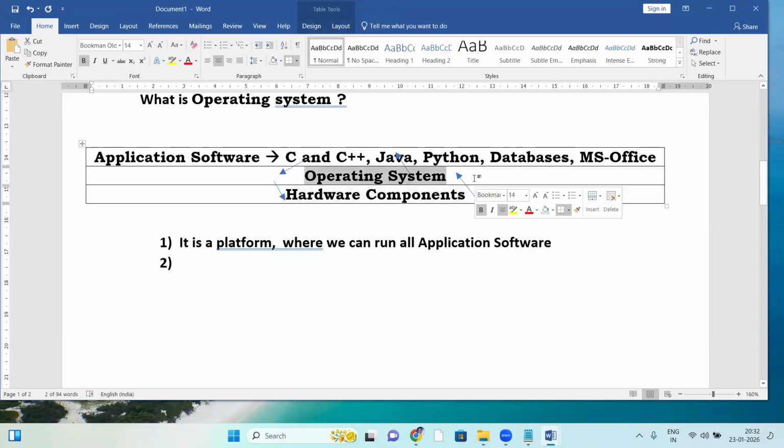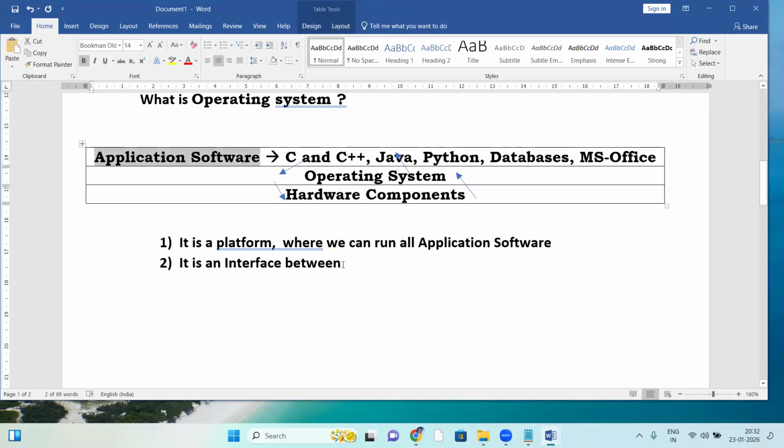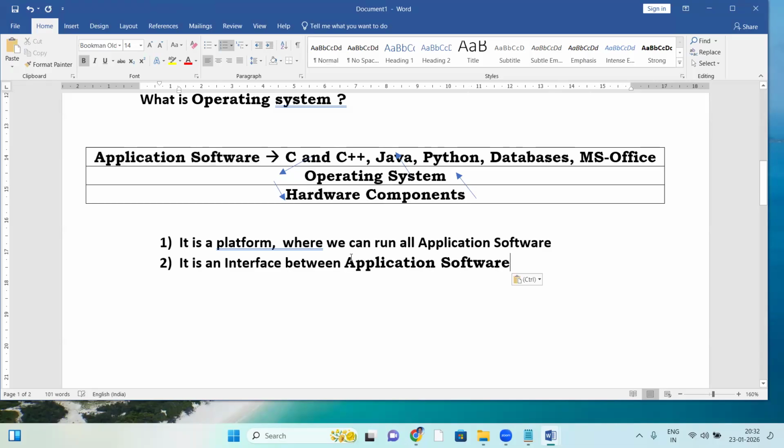So it's a middle layer, like a mediator between application software and hardware components. It's like an interface. We can say it's an interface between the application software layer and the hardware components.